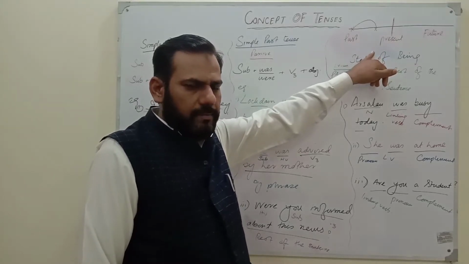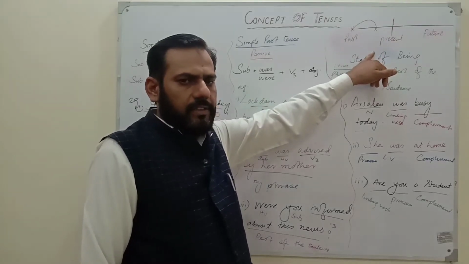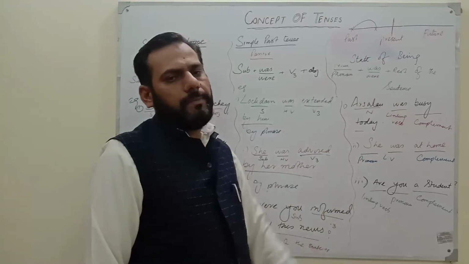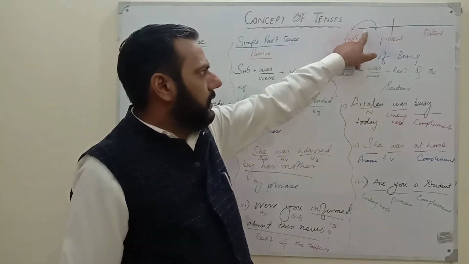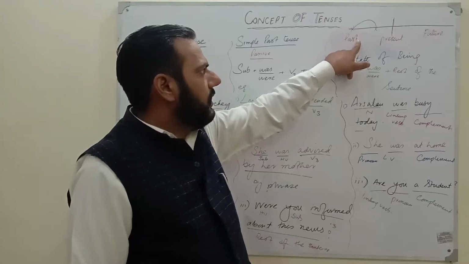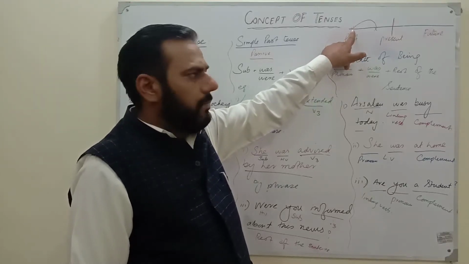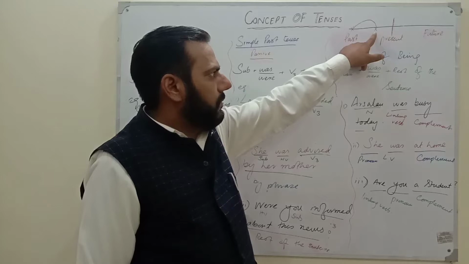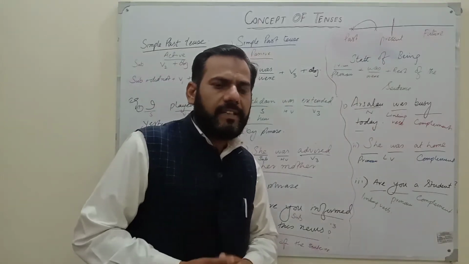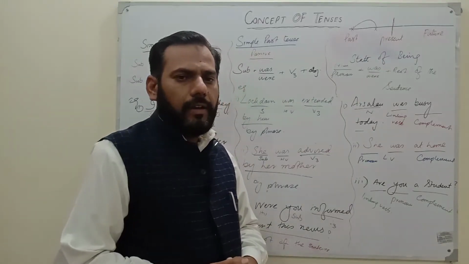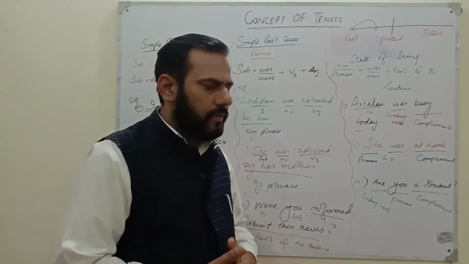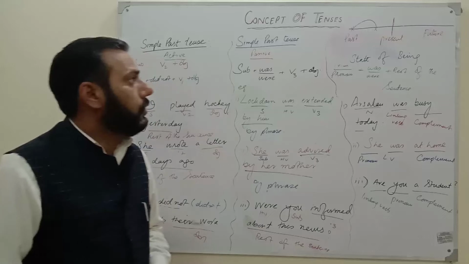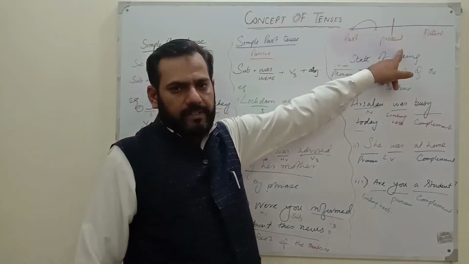what a simple past actually is. Simple past tense is a tense in which an activity started in the past and ended in the past too. You can see on the board, I have drawn a line for the basis of simple past. This activity started in the past and it finished in the past too. It means that a simple past tense is a kind of happening or occurrence which occurred in the past, and it might have lasted for some time and then finished. It didn't reach the surface of the present.